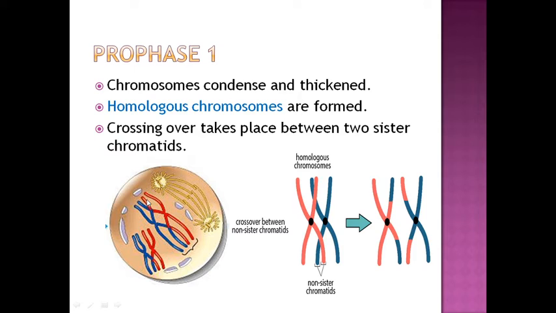Now you might be thinking, what is this? These are the crisscross. Crossing over takes place in this prophase 1. Let me discuss this. Crossing over takes place between non-sister chromatids. Sister chromatids you might be knowing. These are the non-sister chromatids, and these chromatids here are homologous pairs. Now the genes get transferred, the genes get transmitted. As you can see, the genes get transmitted. Okay, from the coloring picture, let me tell you.